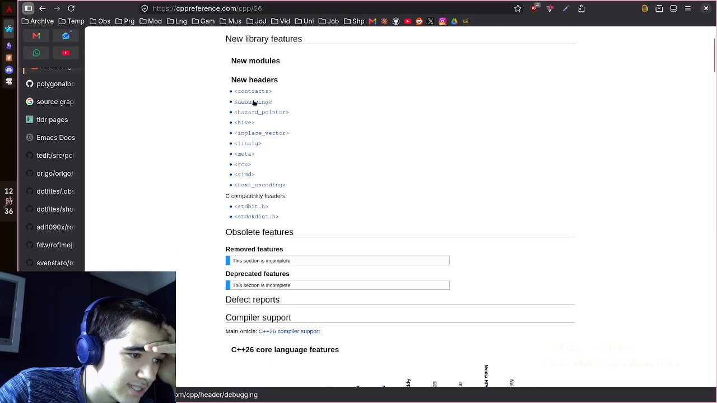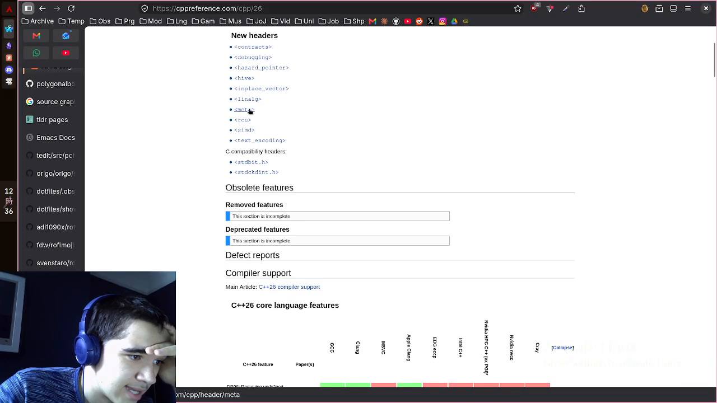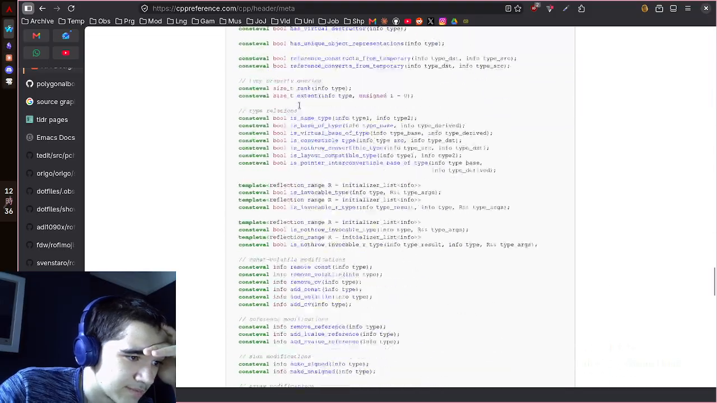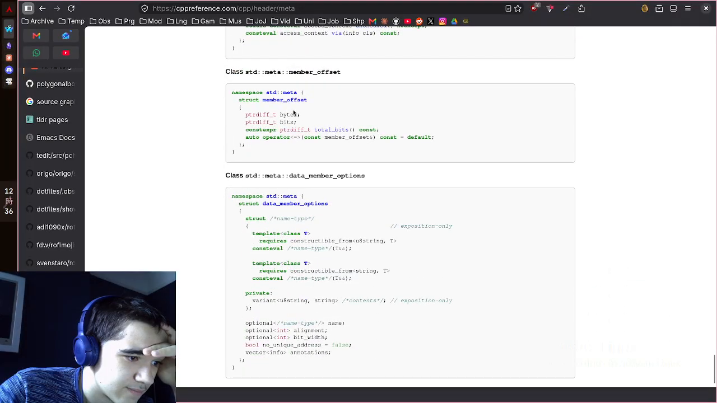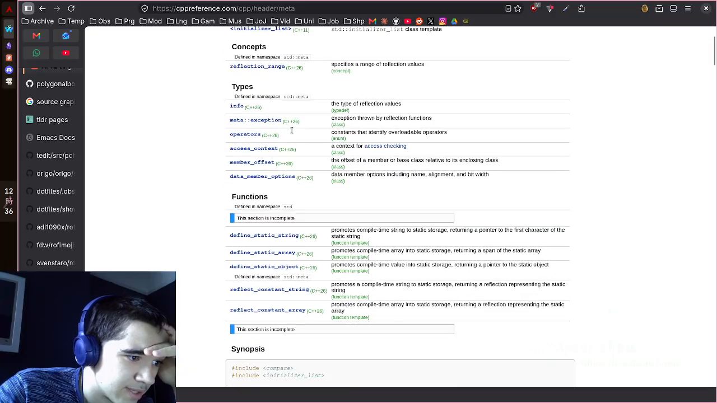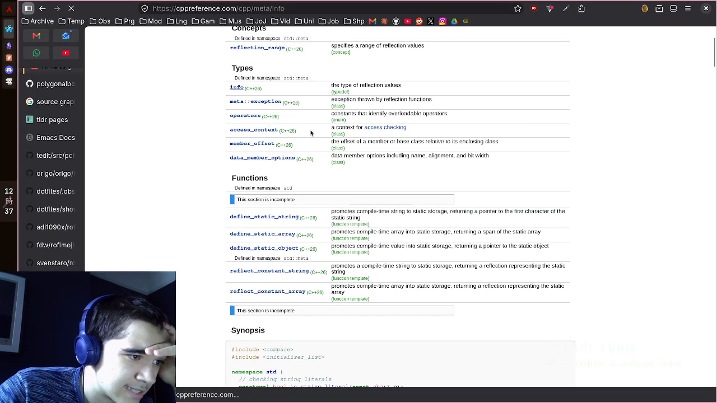Here the CPP reference has SIMD as well, which is pretty cool. In place vector is awesome. Hive is also pretty cool, although I don't know what the status is on that. So let's have a look at meta. Can we get an example of something? Let's take info.